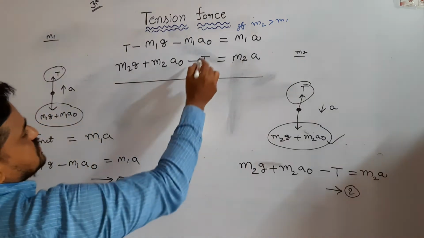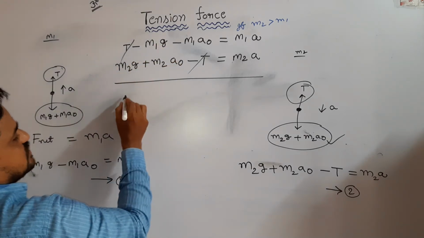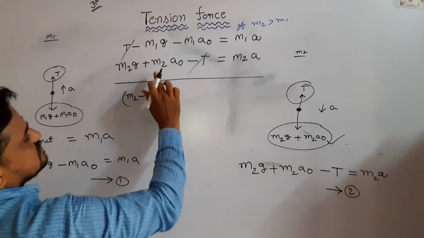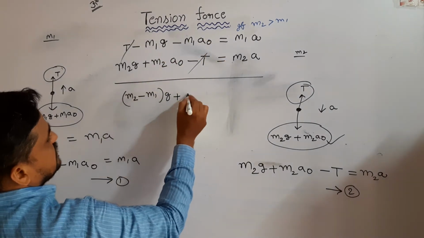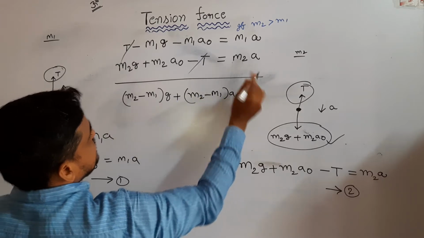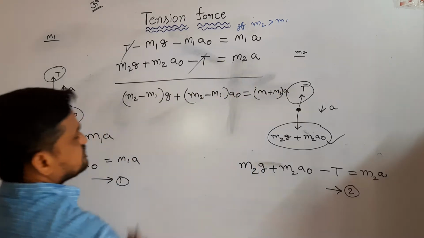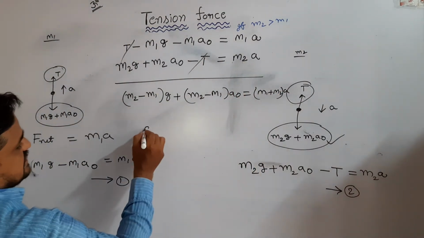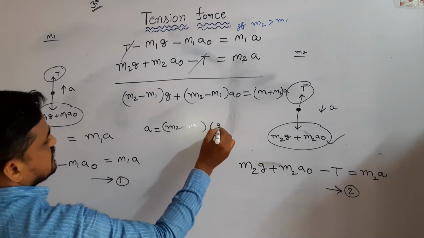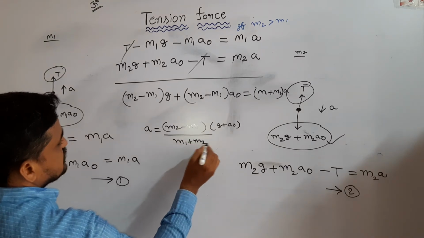So solving these two, T cancels. m2g minus m1g, that is (m2 minus m1) into g, plus m2 a0 minus m1 a0, that is (m2 minus m1) a0, is equal to (m1 plus m2) into a. From this, I write a equals (m2 minus m1) times (g plus a0) divided by (m1 plus m2).